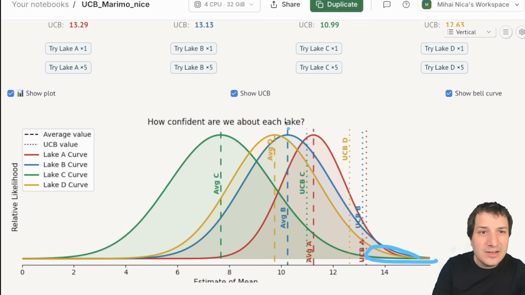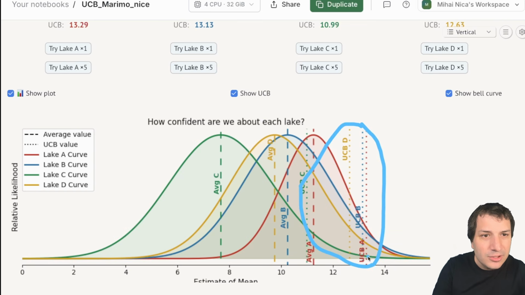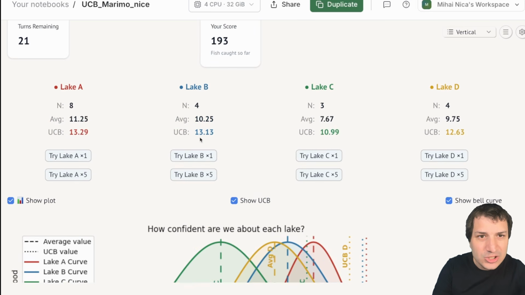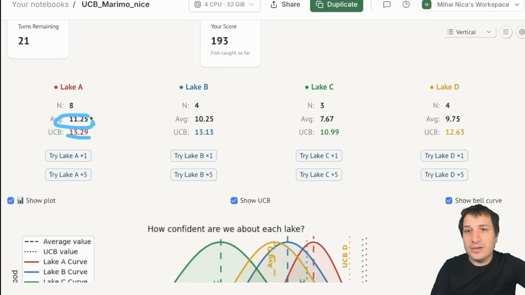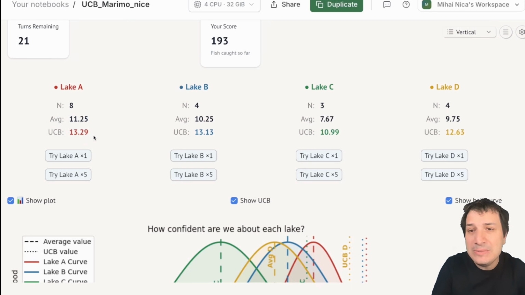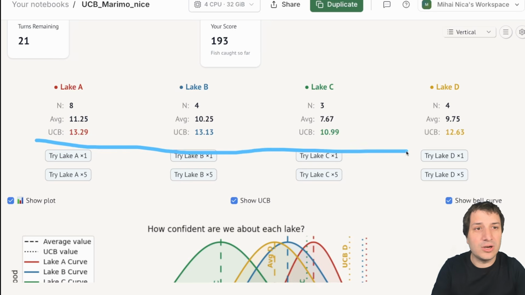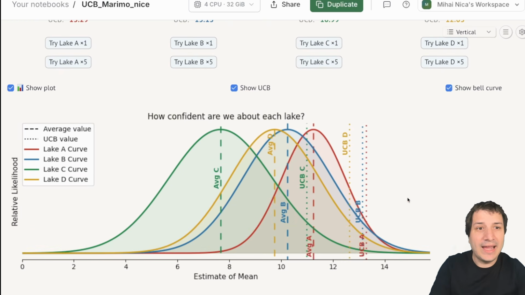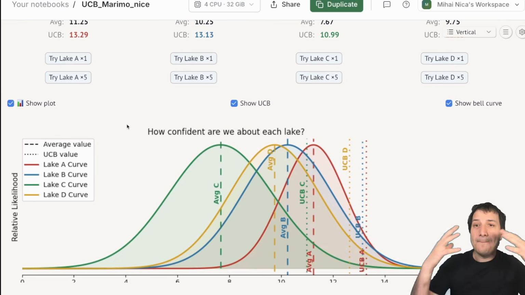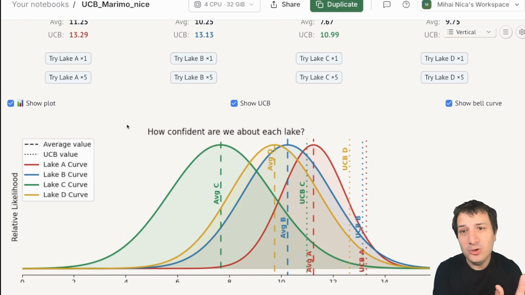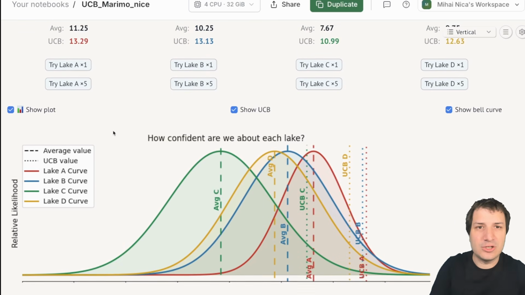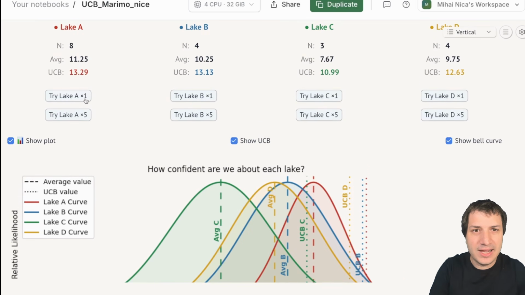And we can see the different UCB values drawn over here in these dotted lines. And it seems like the UCB value for A, halfway through this red bell curve, seems to be the best one. Okay, and we can check up here. So the UCB for A is 13.29, which we got by taking the average and adding on a little bit for the uncertainty. And that seems to be the highest one. So the UCB algorithm says, calculate these UCB scores based on cutting into these bell curves, and then pick the one with the highest value. So a very simple algorithm in the end that balances the uncertainty about each value based on the sample size with the actual average. Okay, so let's do Lake A here that has the highest UCB.